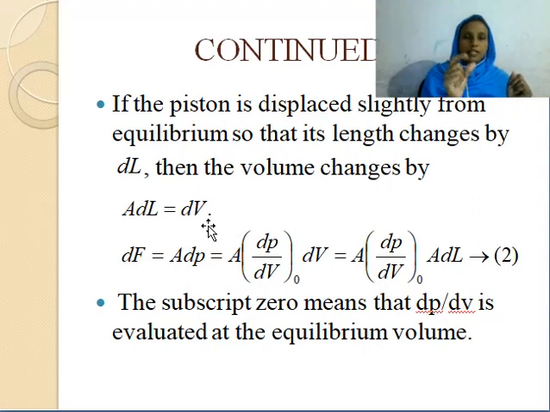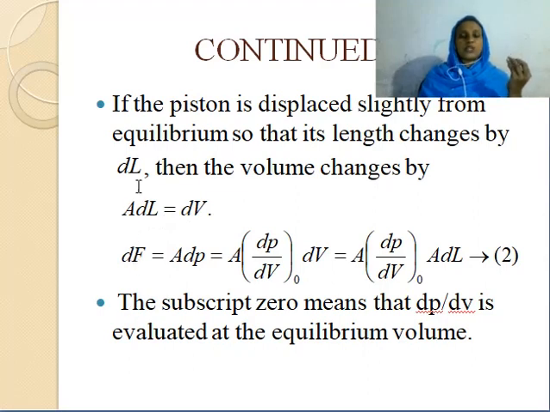Because A is the area of cross section of the piston, it is constant, so it has no change. So the change in volume dV is given by A dL.